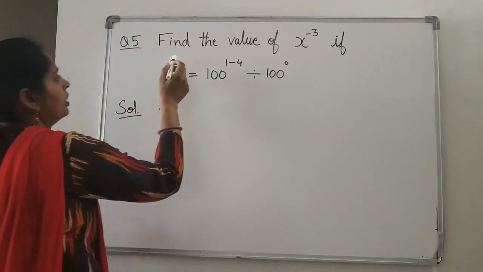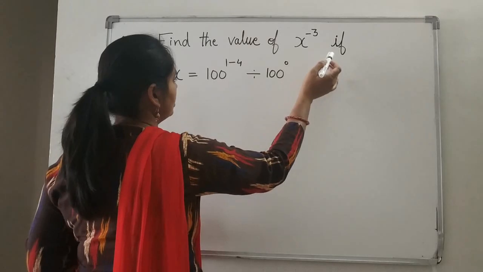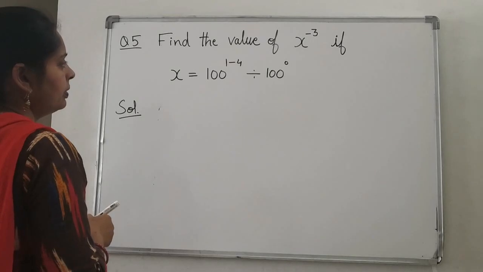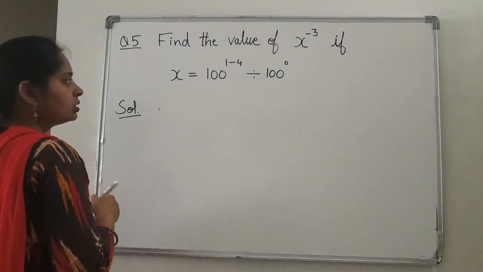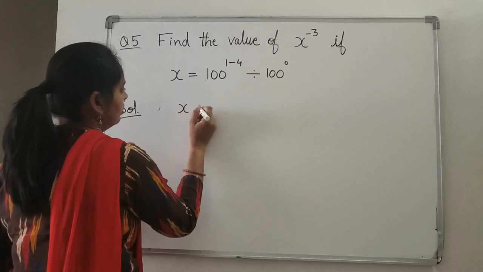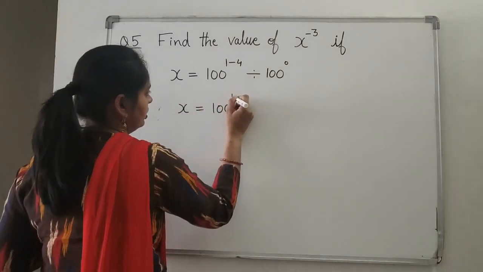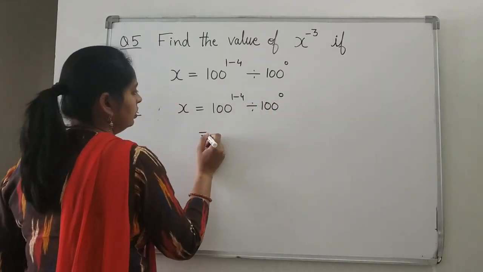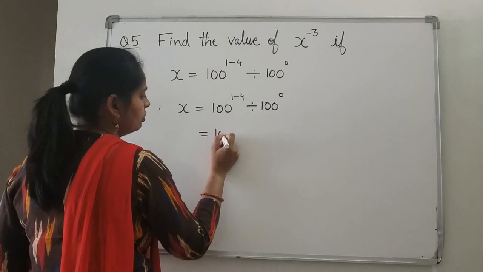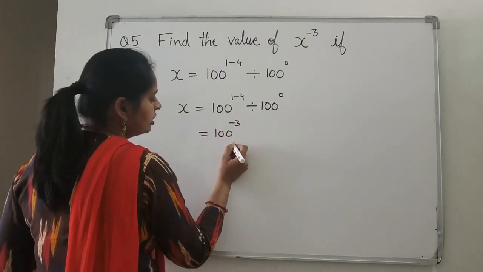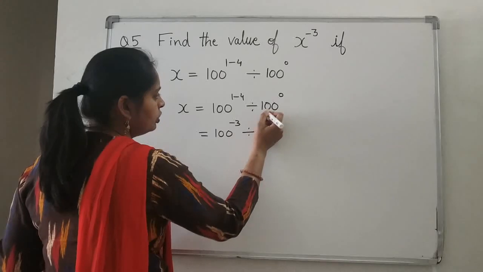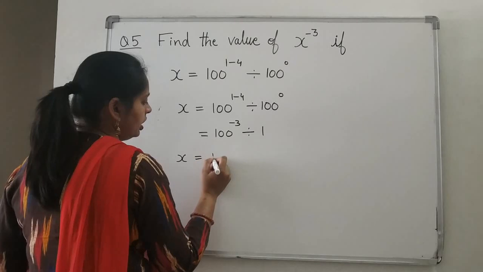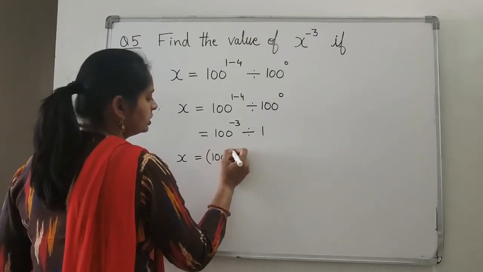Question number 5. Find the value of x to the power minus 3 if x is equal to 100 to the power 1 minus 4 divided by 100 to the power 0. See, we are having this, divided by 100 to the power 0. So, 100 to the power 1 minus 4 will give you how much? 100 to the power minus 3, and divided by 100 to the power 0 will give you how much? 1. Right? So, x is equal to 100 to the power minus 3.